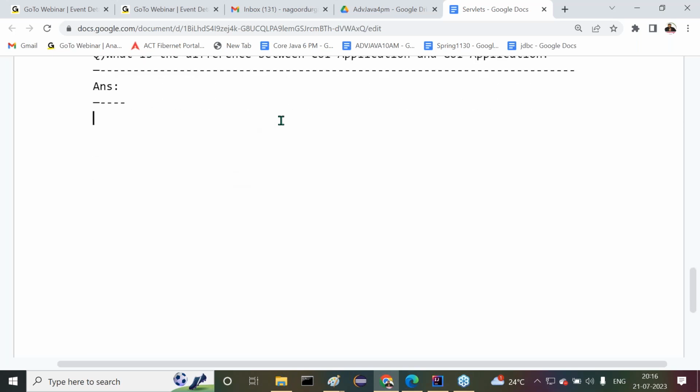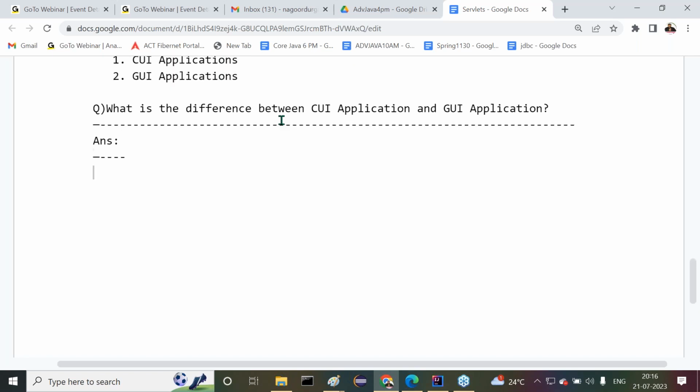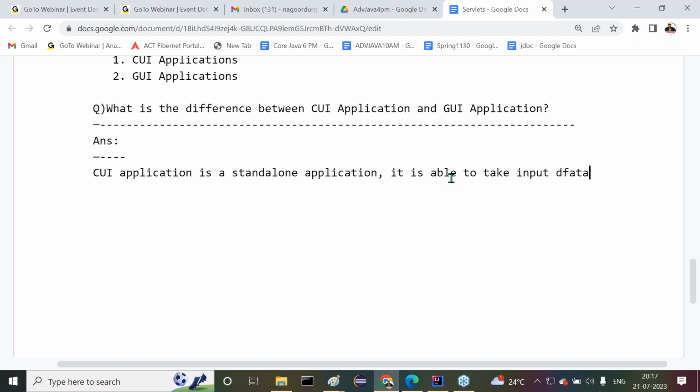A CUI application is a standalone application. It is able to take input data from the users through a command prompt.